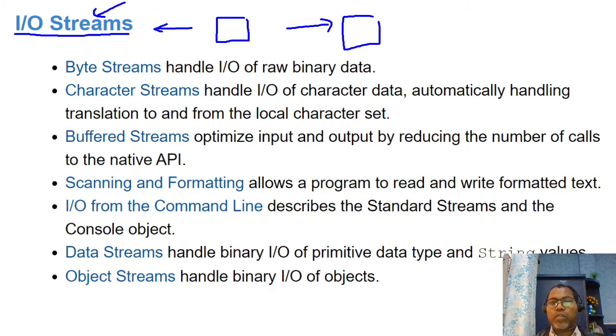And a stream is a sequence of data. Let's say I want to read this data from my file. Our system reads first A, then T, then O, then M. This is the sequence of data. That sequence of data is known as a stream.